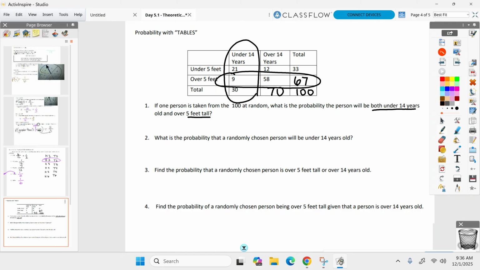Has to be both. All right, well, the answer is just not 9 because it says probability. We talked earlier, it's got to be a fraction. Henry, 9 out of how many people here? 100. Yep, our total goes on the bottom. 9 out of 100.